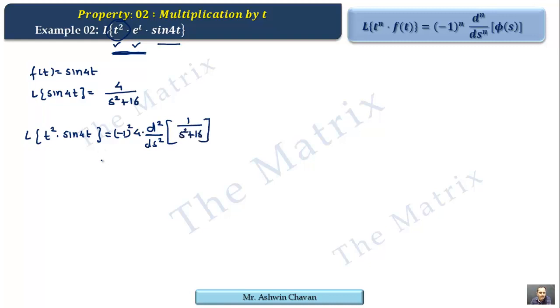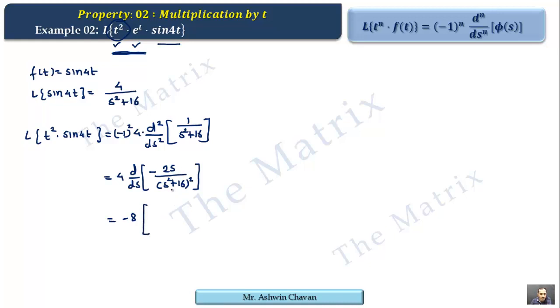Okay, now this is nothing but a 4, 1 derivative. Now derivative of 1 upon s square plus 16 is minus 1 upon s square plus 16 bracket square into derivative of denominator, that is 2s at numerator. So again minus 2 is outside as constant, so minus 8, and remain quantities differentiation.